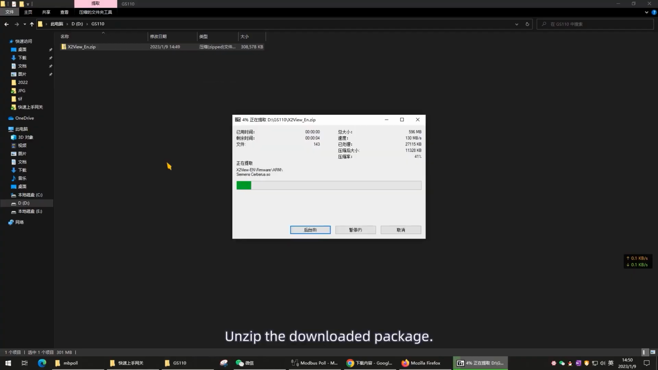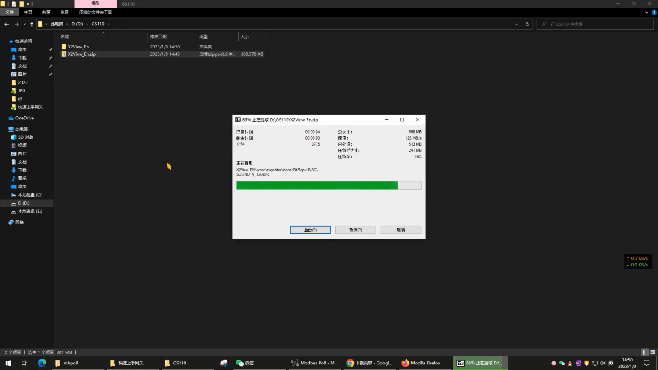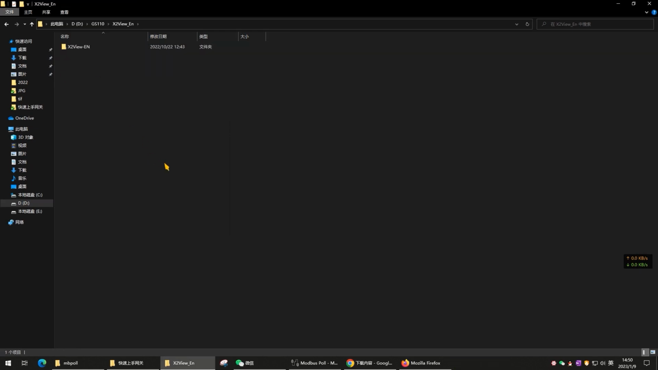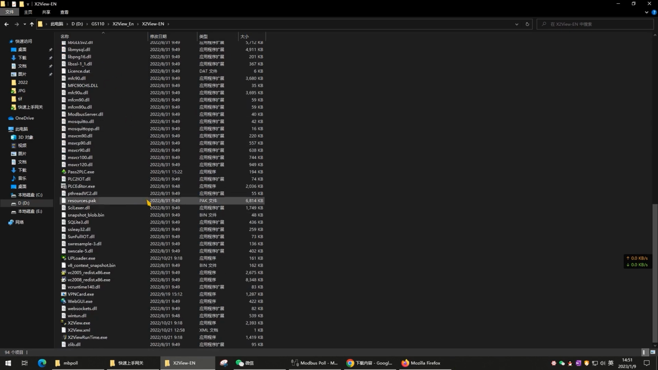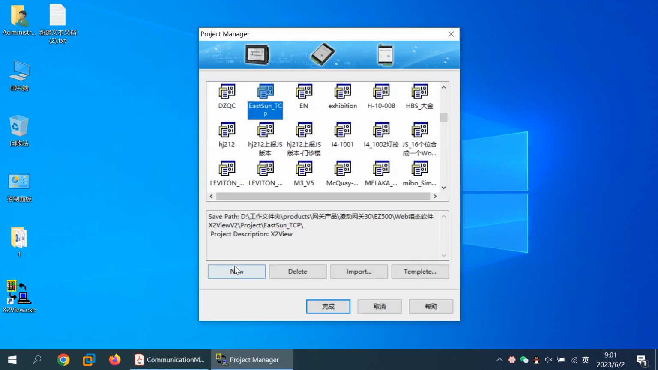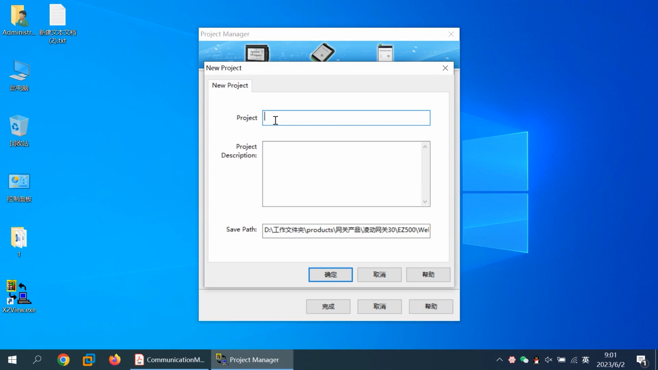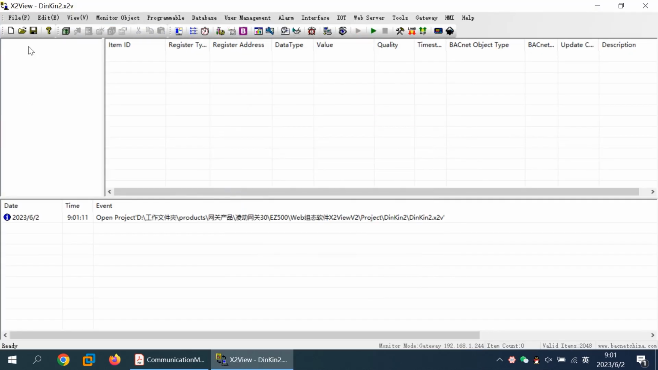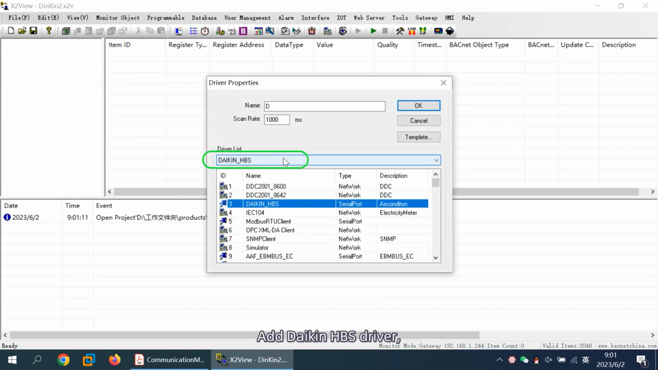Unzip the downloaded package. Run x to view.exe directly. Create a new project. Add the Daikin HBS driver.